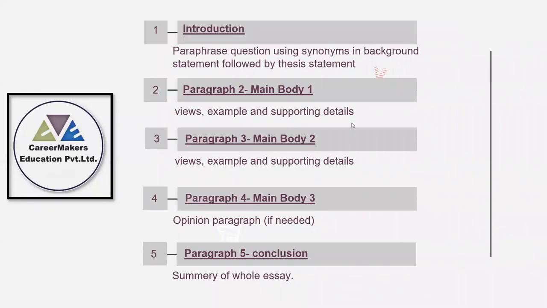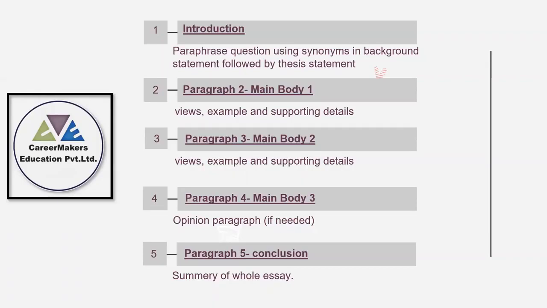All right. So if you are adding 3 body paragraphs, then your word limit for the paragraphs can be roughly 60 words. If you are writing 3 body paragraphs, then 60 words in each paragraph is enough.